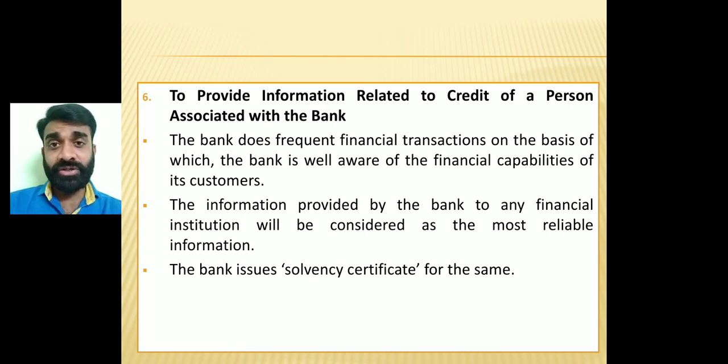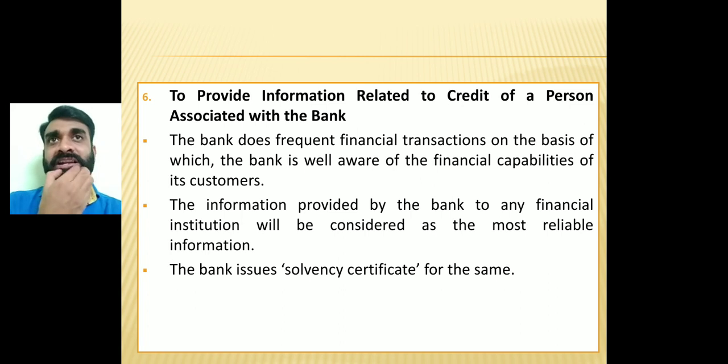That financial institution is going to demand proof of my financial soundness, whether Mr. Ankur coming into the bank is financially sound and capable of repaying the loan. Then I need to present the account statement of my Bank of Baroda to the specific bank from whom I'm going to take the loan. They are going to put more trust in this statement that is provided by the banks.